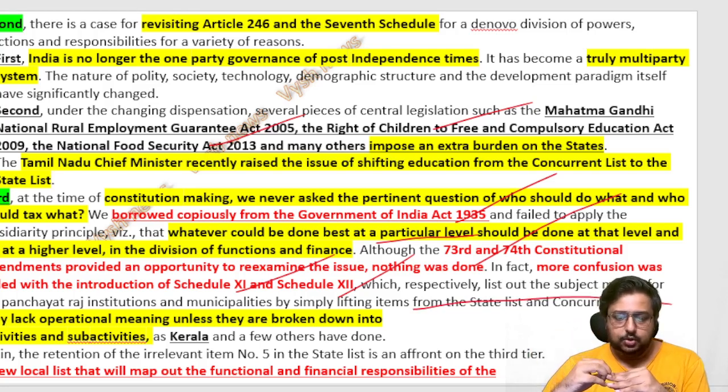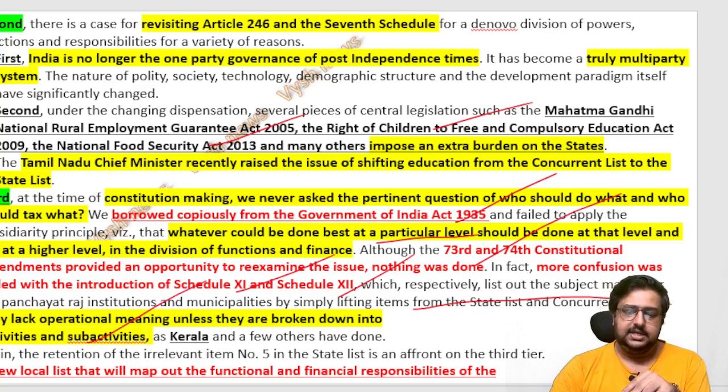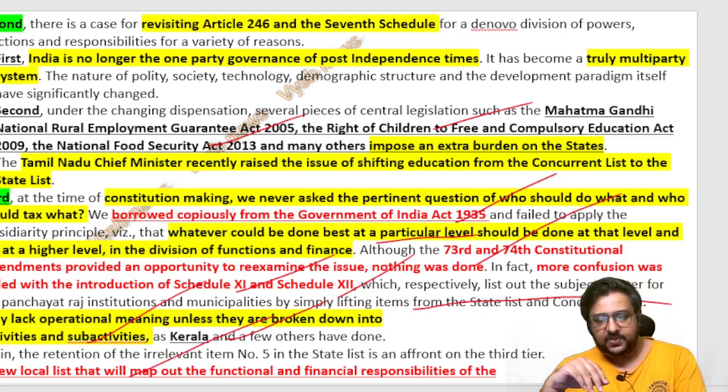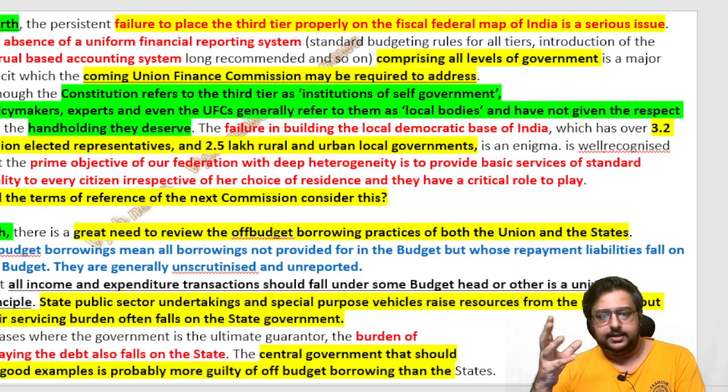So they lack operational meaning unless they are broken down into activities and sub-activities like Kerala has done. Kerala and a few others have done some local level schemes which empowered them. So why can't other states also do that? And a new local list should be there. We have the union list, state list. Why is there no local list? Meaning at the panchayat level also, one list should be there where more tasks they should be doing, so the financial responsibilities will be taken care of by them.